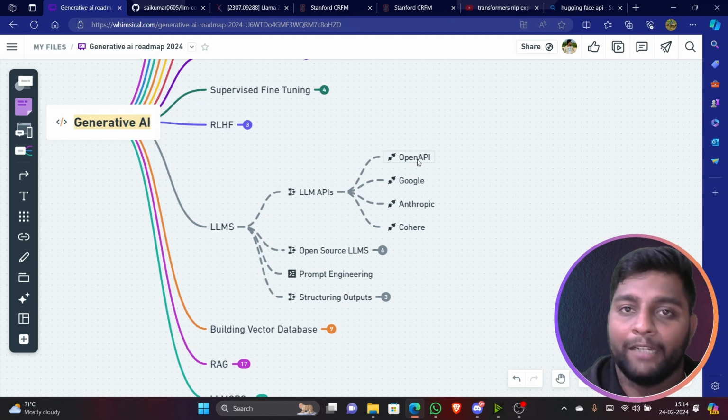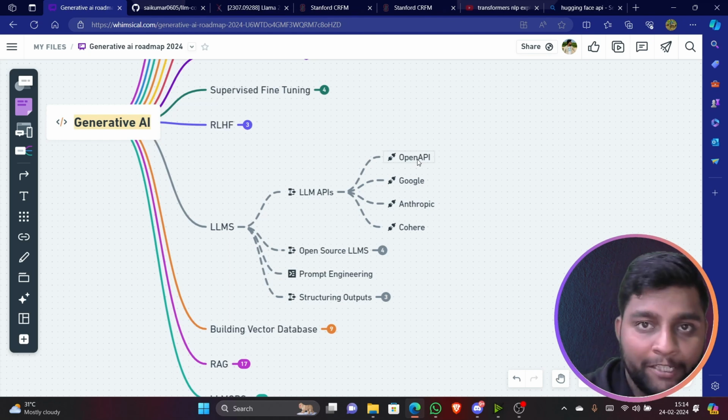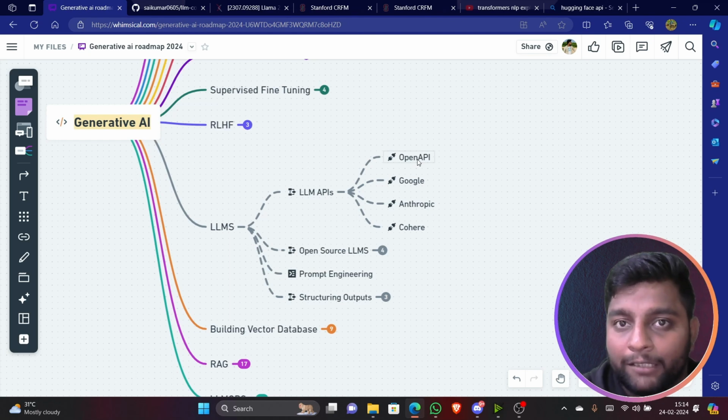So how does it work? Let me give you a basic overview. For example, you have a website created, a bot. Whatever question you type, first it will go to the backend, and it will send it to the bot, the backend model, whichever it is trained.